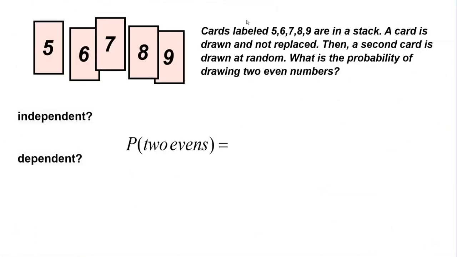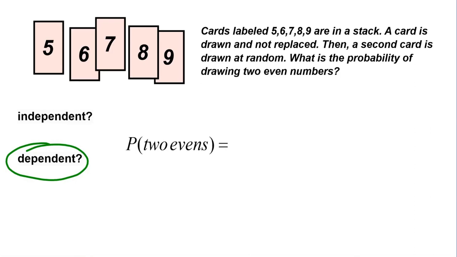Let's take a look at this scenario. Cards labeled 5, 6, 7, 8, and 9 are in a stack. A card is drawn and not replaced. It's not put back. Then a second card is drawn at random. What is the probability of drawing 2 even numbers? So are these events, the first card and the second card, independent events or dependent events? Well, the second card I draw depends on what the first one is, because the first one doesn't get replaced. So these are dependent events.